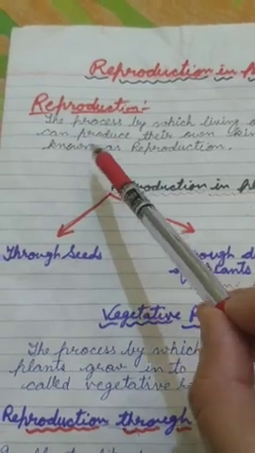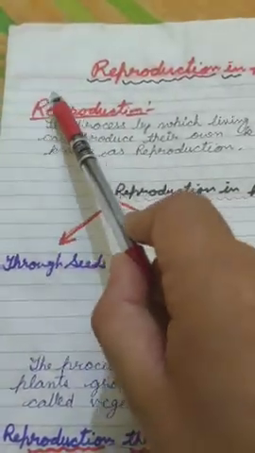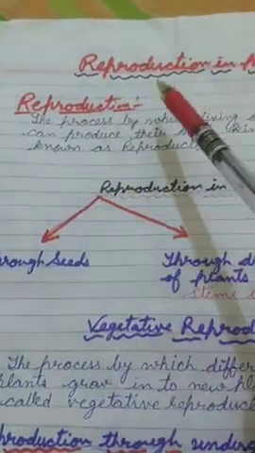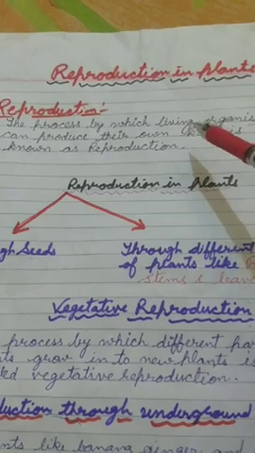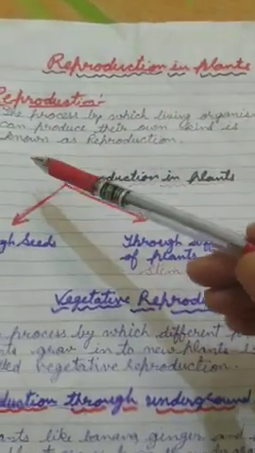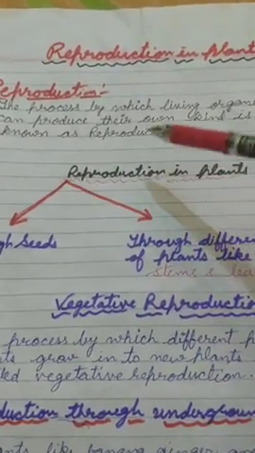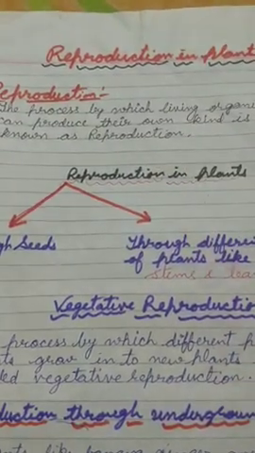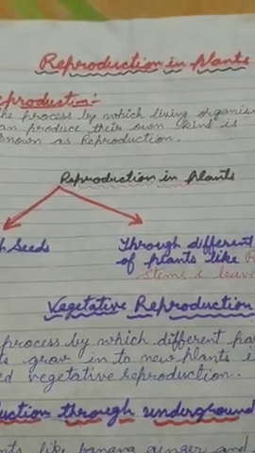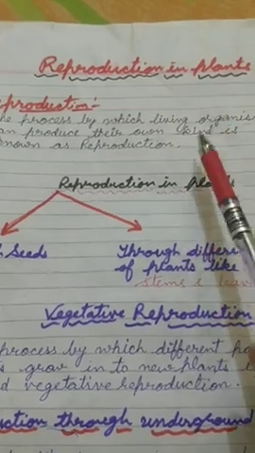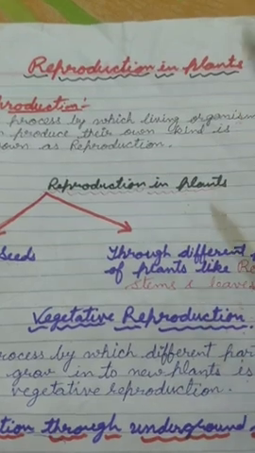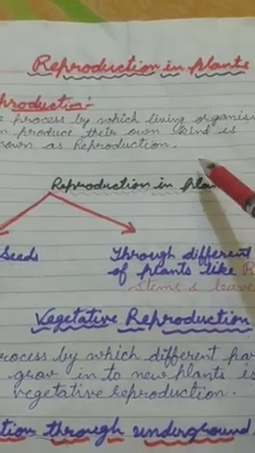Reproduction means to produce again. Re means again, production means to produce. So reproduction means the process by which a living organism can produce its own kind. Learner, like a mango tree produces mangoes, a dog produces puppies, and a cat produces kittens. Similarly, living organisms produce their own kind, and it is a common characteristic of all living organisms.